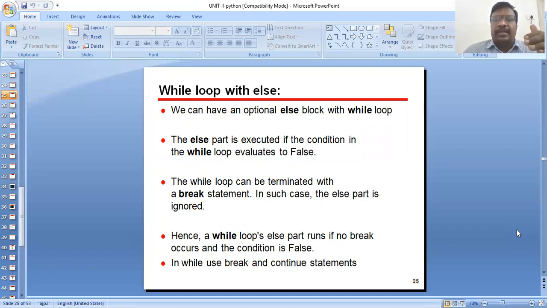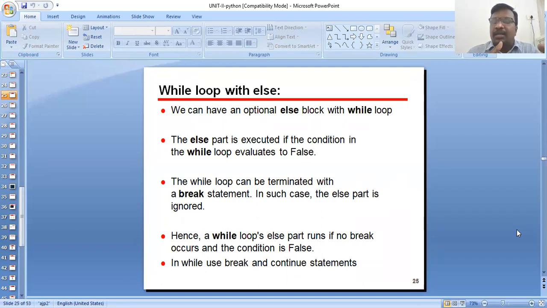The while loop can be terminated with the break statement. In such cases, the else part is ignored. The while loop's else part runs if no break occurs and the condition is false.